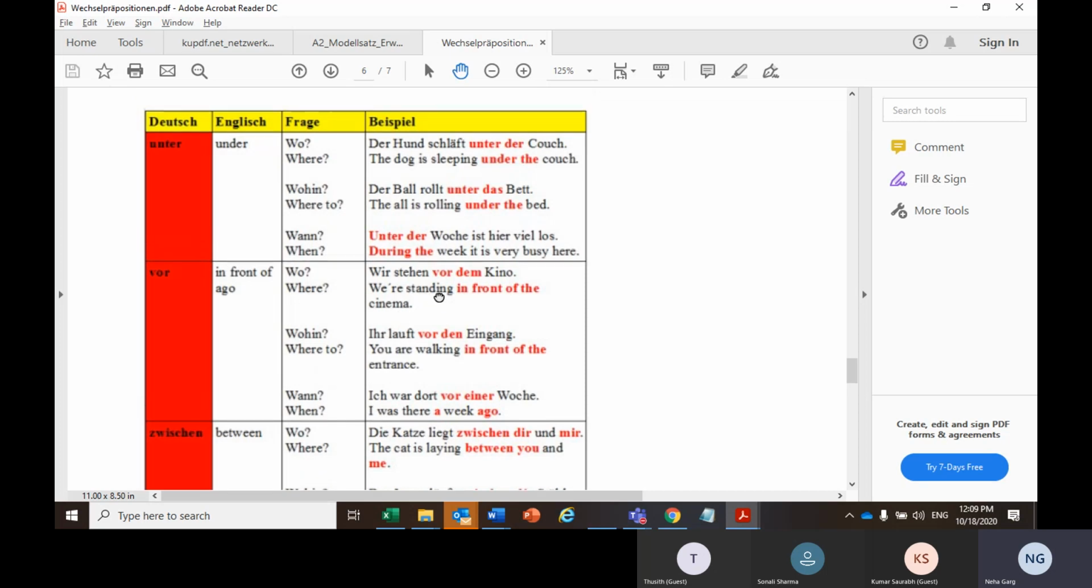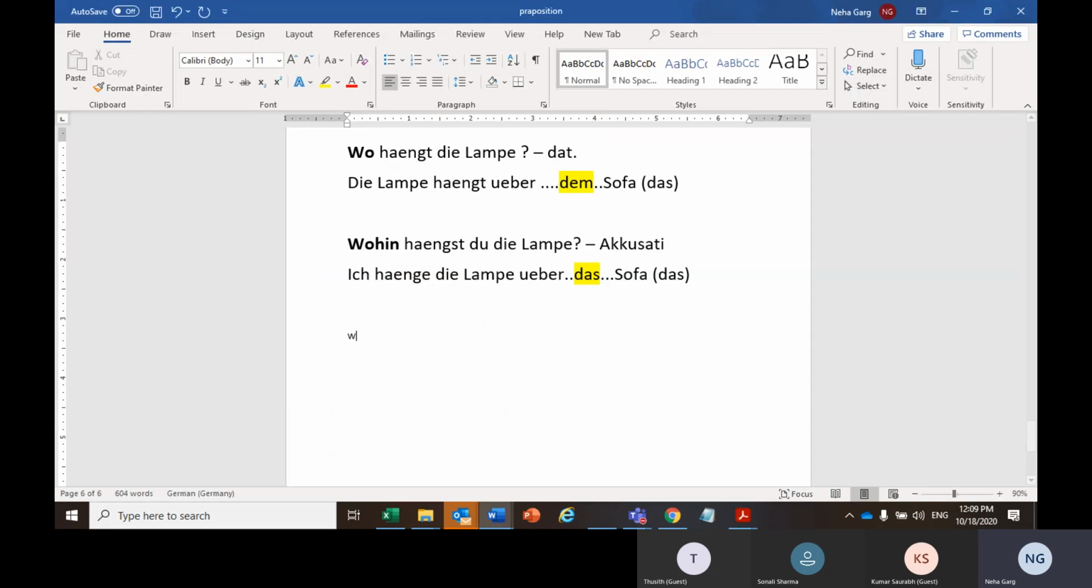Thank you. Now, wir stehen vor dem Kino. Kino is das Kino. So the article for Kino, Sam, this answers your question. Das Kino. Since it's the dative case, das would change to dem, because you are standing there already. You're not going there or arriving, you are there. So that is the dative case, the wo case. So das would change to dem.